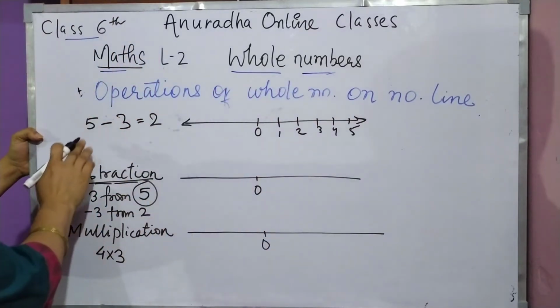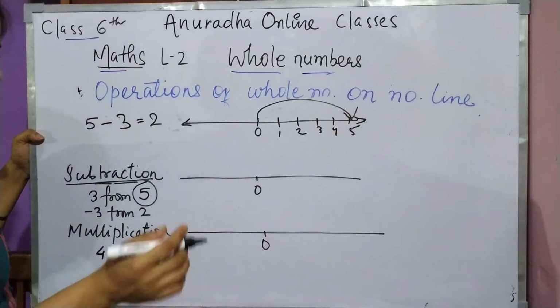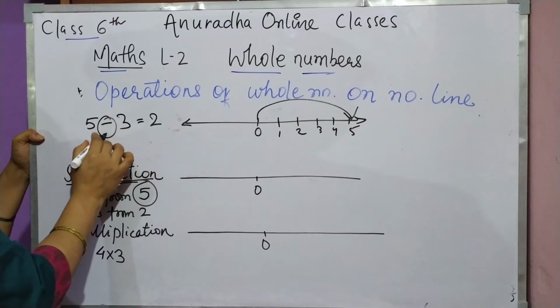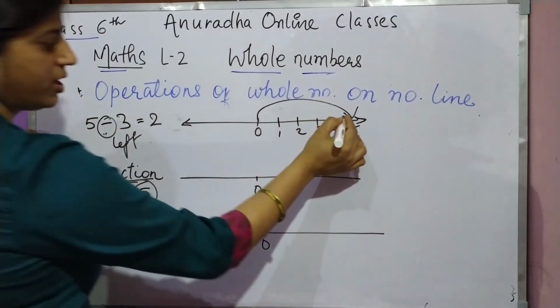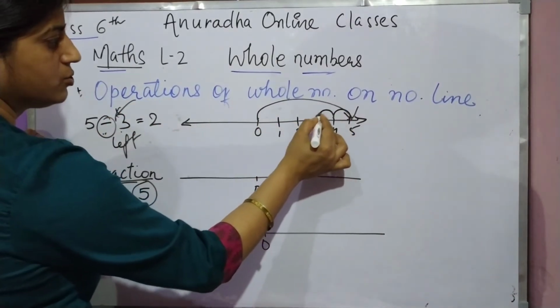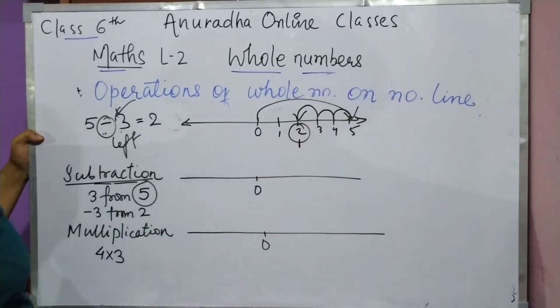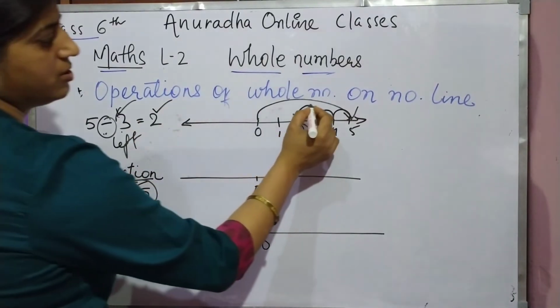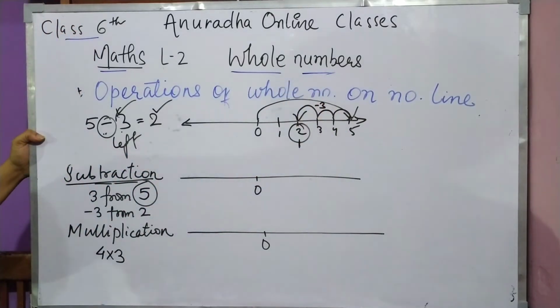Okay. 5. So go on 5. Minus means we have to go to the left side. How many steps we have to go? 3 steps. 1, 2 and 3. So where do we reach? At 2. 2 is the answer. So you can write over here minus 3. Clear?